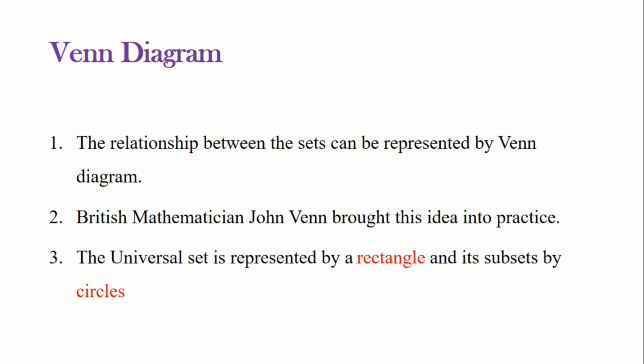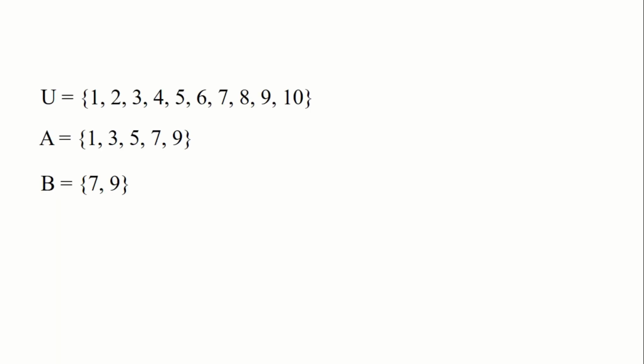Venn diagram, or pictorial representation of sets. The relationship between sets can be represented by a Venn diagram, which was introduced by the British mathematician John Venn. In a Venn diagram, we represent the universal set by a rectangle and its subsets by circles. Here, the universal set U consists of the elements from 1 to 10, and A and B are subsets of the universal set. Let's see how to represent these sets in a Venn diagram.